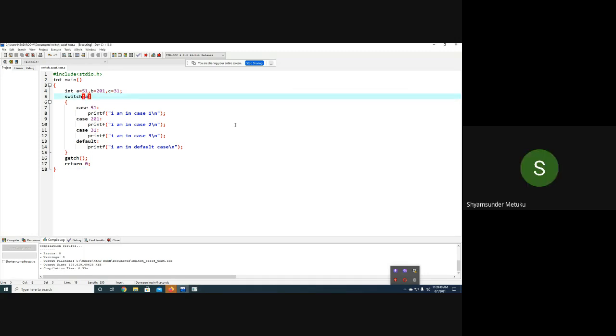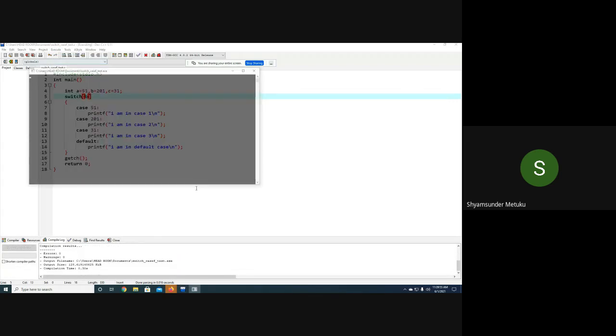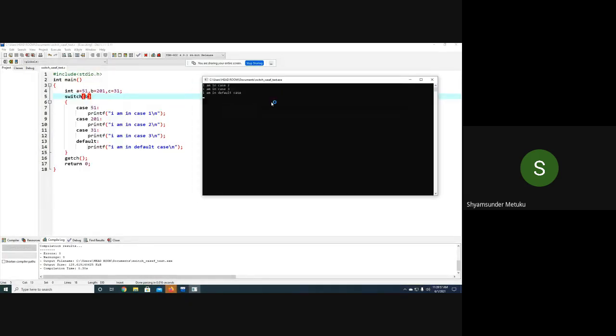So if I write B here, can you tell me what is the output? Last 3. So let us verify, because that is the testing point. Let me execute again. Now you can see, the program is perfectly able to jump to the required case because my B is equal to 201. It will skip 51 and directly jump to 201. It will execute I am in case 2, and because there is no break in each case, subsequent cases, irrespective of the number, get executed. Yes or no? Yes, sir.